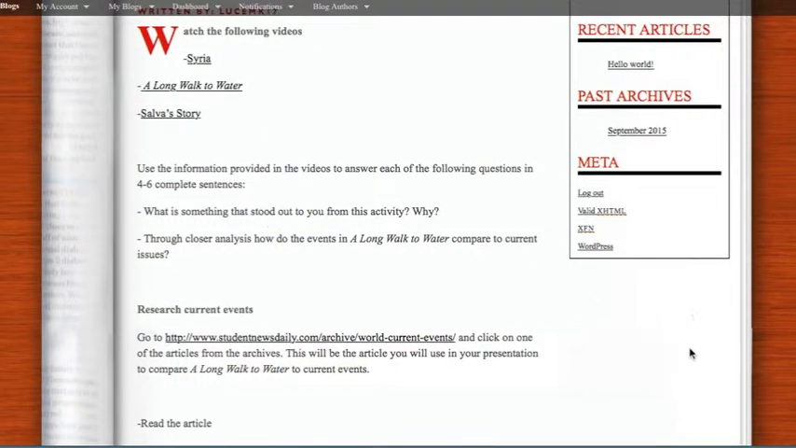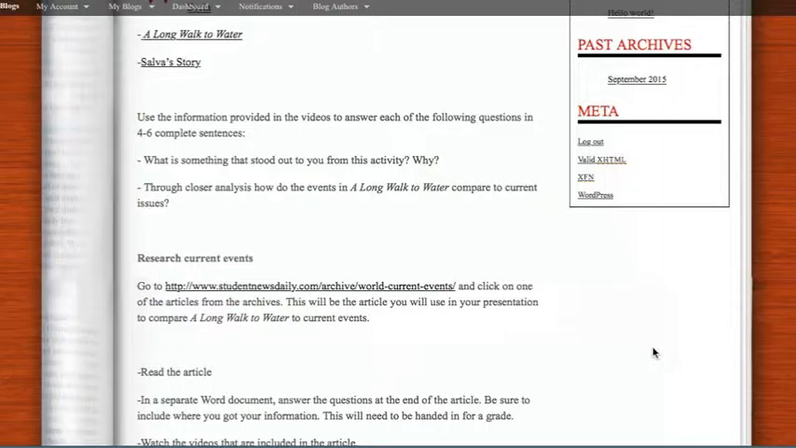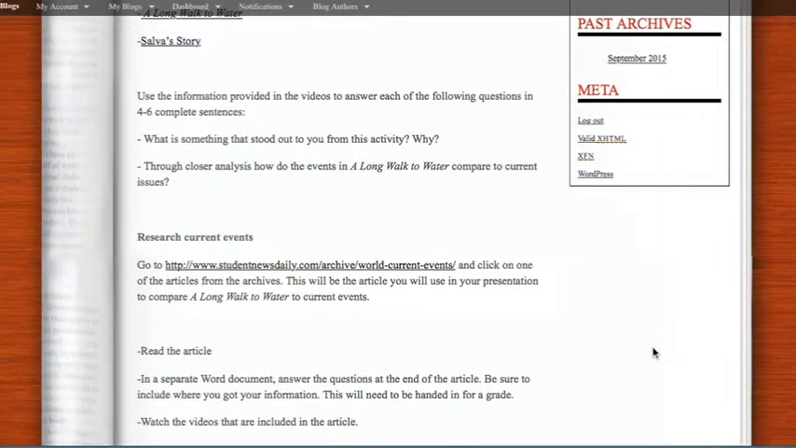As they scroll down, they're going to be introduced to the research current events, what they're going to be doing. They will need to read an article and in a separate Word document, answer the questions at the end of the article, and be sure to include where they got the information. So they'll be learning how to cite the article that they're reading. And then they'll need to hand this in for a grade.